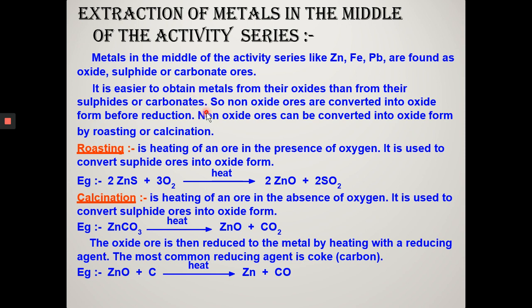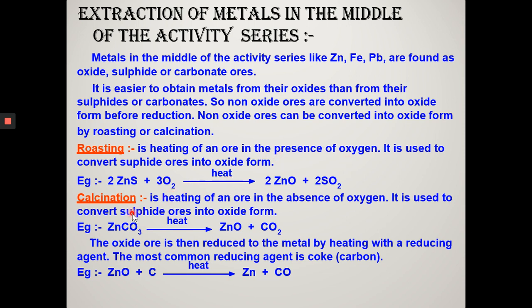Therefore, sulfide or carbonate ores are first converted to metal oxides. Steps involve roasting and calcination. Roasting is applied for sulfide ore. It is the process of heating the ore strongly in the presence of excess of air. Zinc sulfide, an ore of zinc called zinc blende, when roasted with oxygen in presence of excess of air on strong heating, produces zinc oxide and releases sulfur dioxide gas.